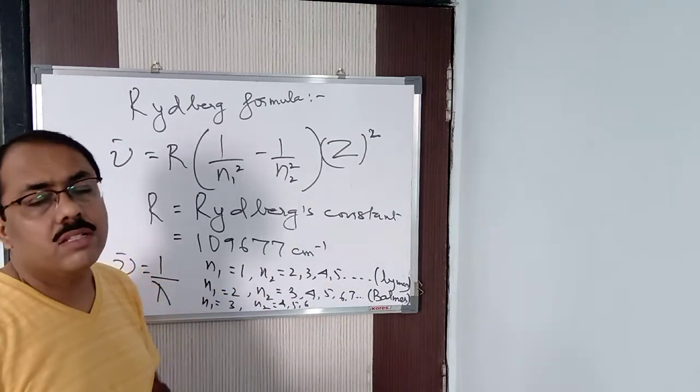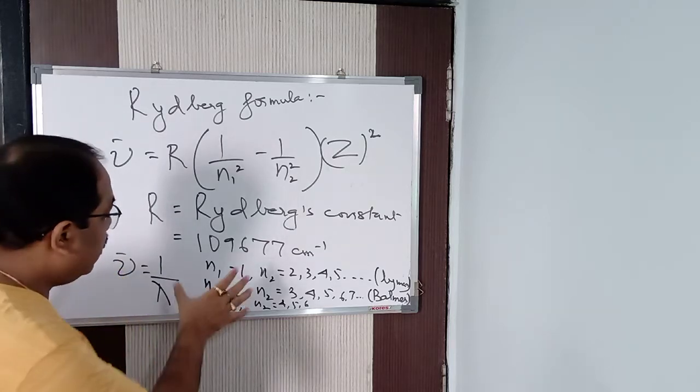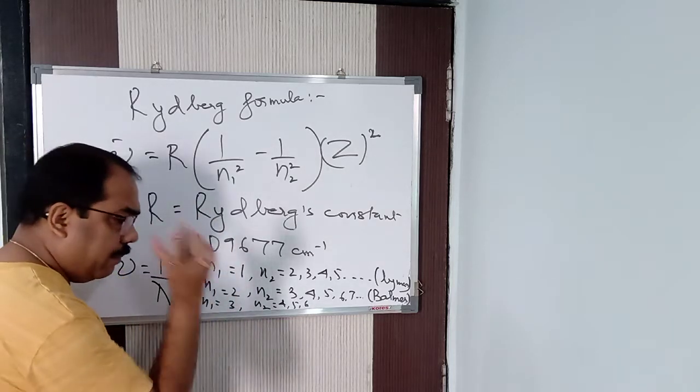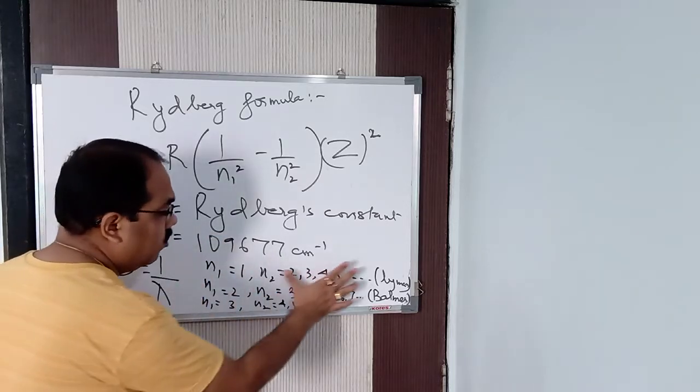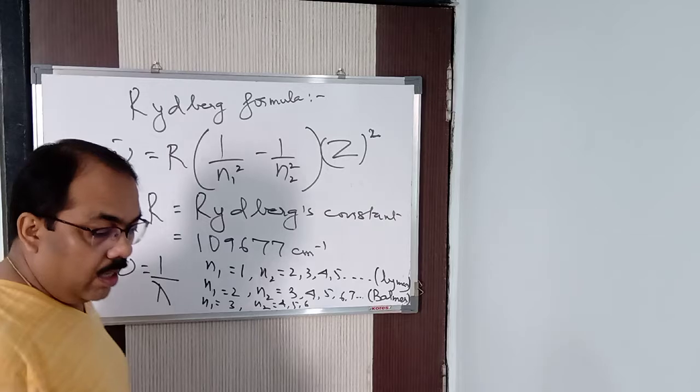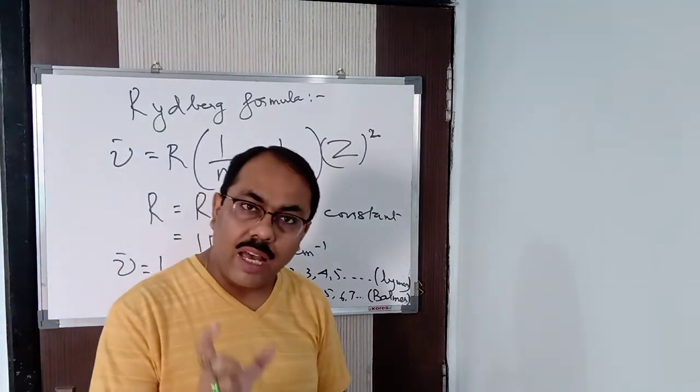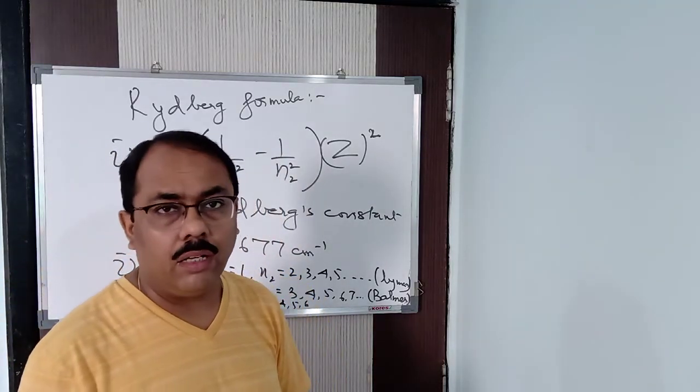Bracket, Pfund, Humphrey, in this way it will go on. Got it? So in this way what we find is that for a given line in the spectral series, N1 remains constant, N2 is variable. Got it? Now as it is variable, we are also having a limiting line.